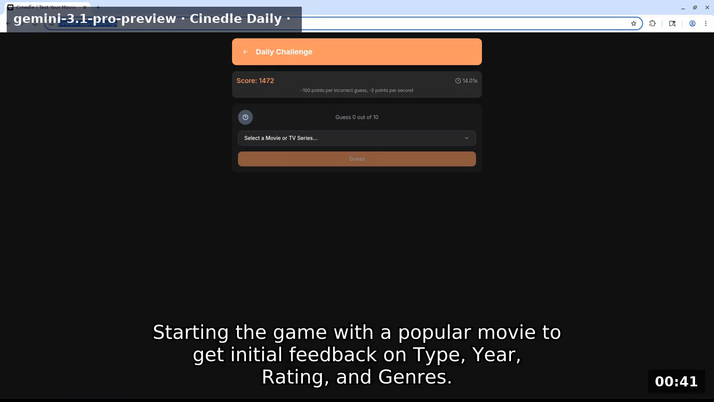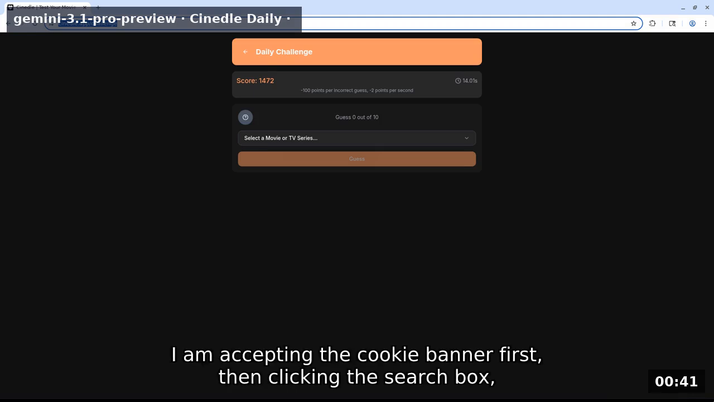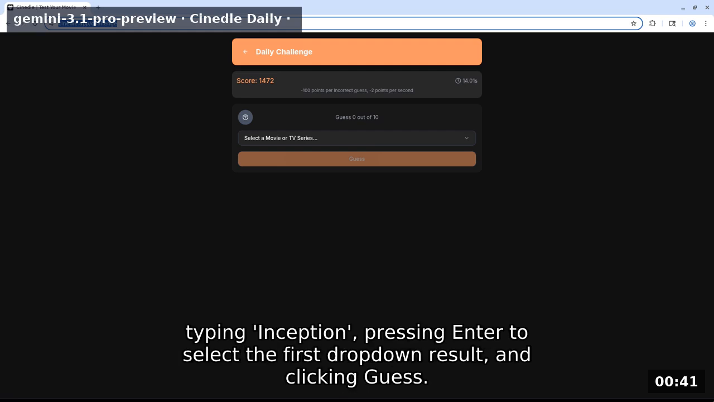Starting the game with a popular movie to get initial feedback on type, year, rating, and genres. I am accepting the cookie banner first, then clicking the search box, typing Inception, pressing enter to select the first drop-down result, and clicking guess.